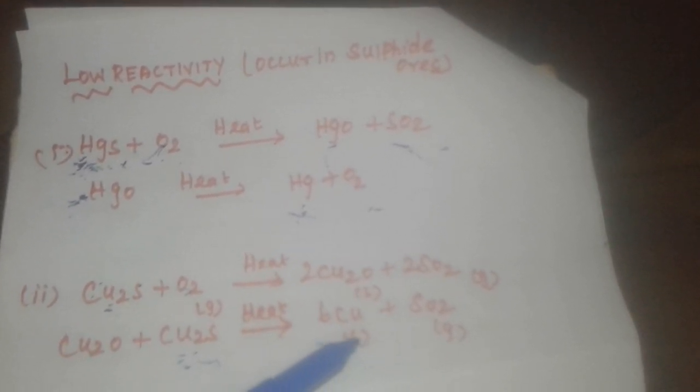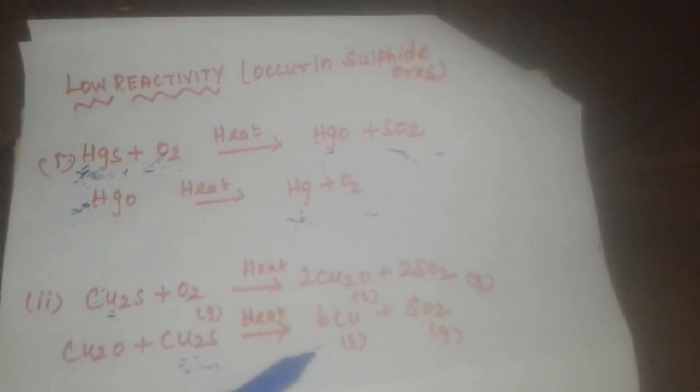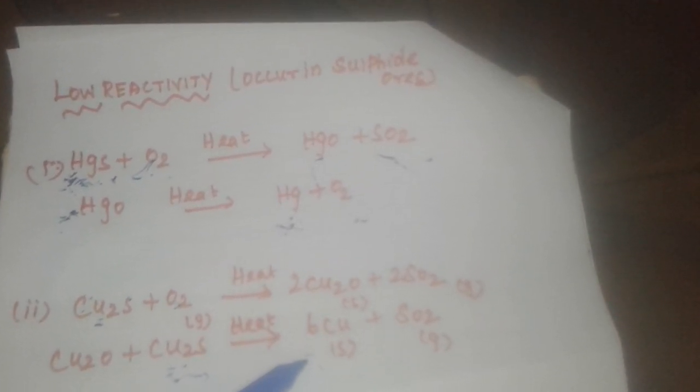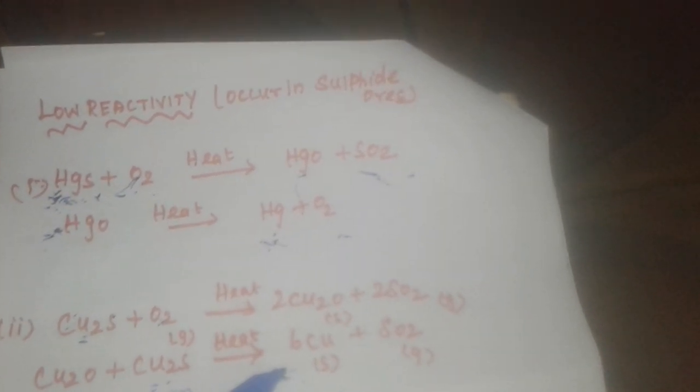Are you clear, children? We discussed medium reactivity and low reactivity. Medium reactivity occurs in two forms, carbonate as well as sulfide. For carbonates we undergo the calcination process. Sulfides undergo the roasting process. But low reactivity occurs only in the form of sulfides, which undergo the roasting process. If you undergo roasting, I can get the oxide of the metal. Then afterwards I go for reduction using a suitable reducing agent. Okay, have you understood, children? Thank you.